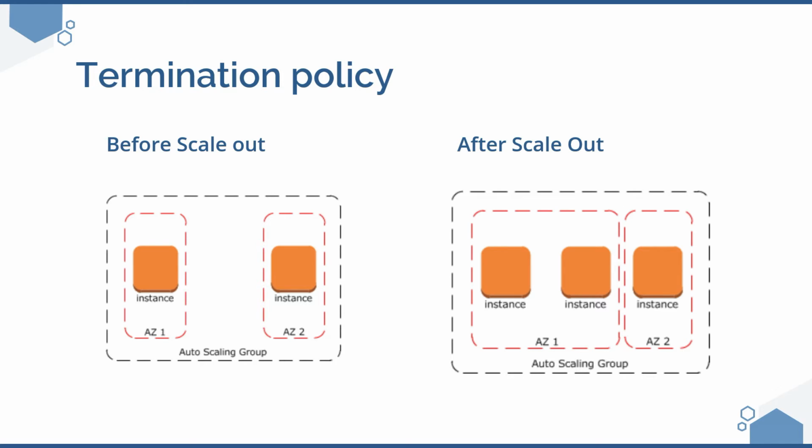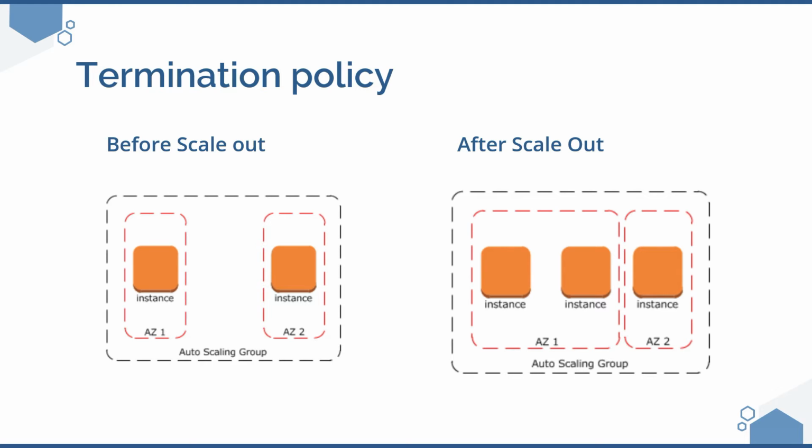Adding instances into your cluster is called scale out, and terminating instances is called scale in. So when the CPU utilization has gone beyond 80% and you say add 1 more instance, the autoscaling group quickly adds 1 new instance in any one of the available zones.